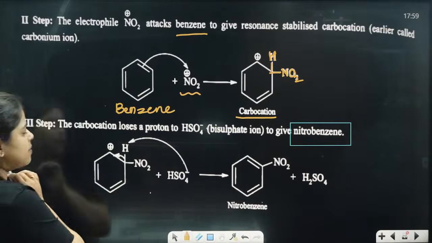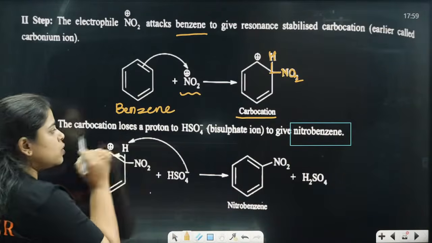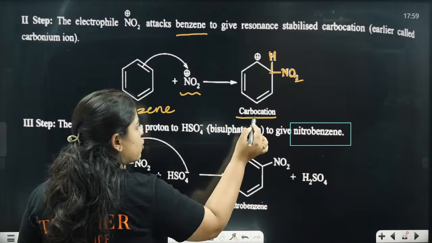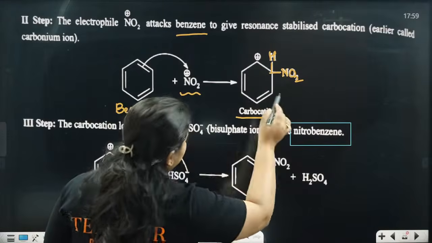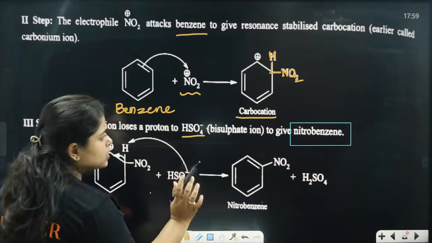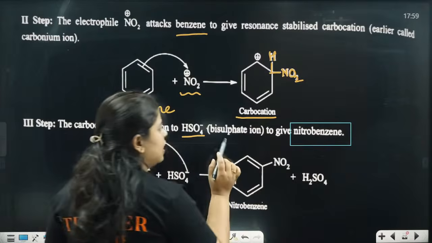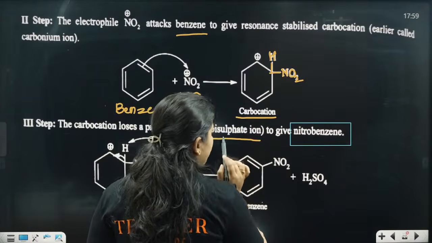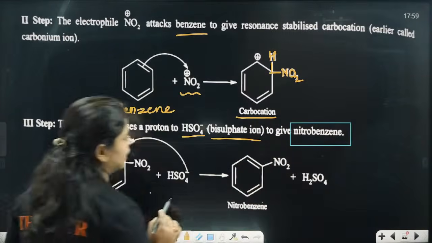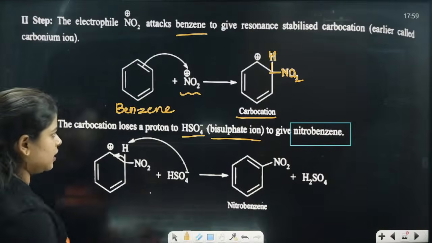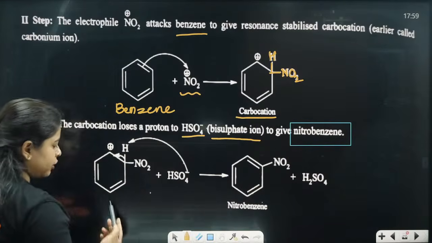Okay, so step number 3: the carbocation will lose the proton. This carbocation, that has H and NO2, will lose the proton to the HSO4 minus, that is the bisulfate ion, to give the nitrobenzene.